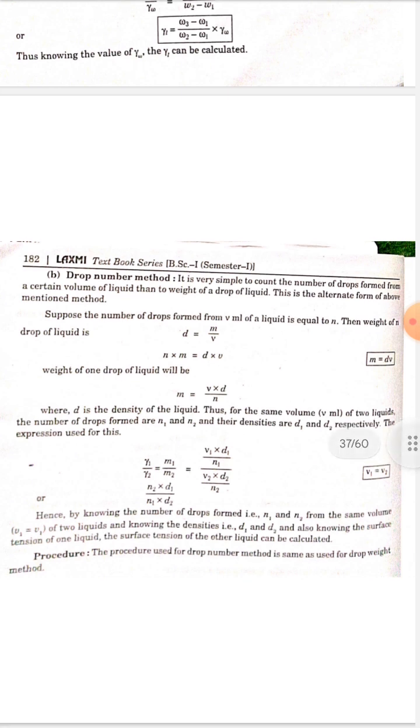Hence, by knowing the number of drops formed, that is n1 and n2, from the same volume, V1 equal to V2, of two liquids, and knowing the densities, that is d1 and d2, and also knowing the surface tension of one liquid, the surface tension of the other liquid can be calculated. Procedure. The procedure used for the drop number method is the same as used for the drop weight method.